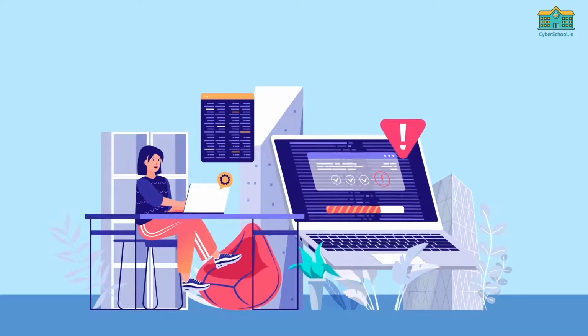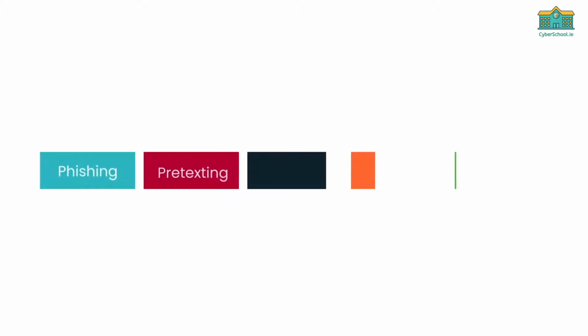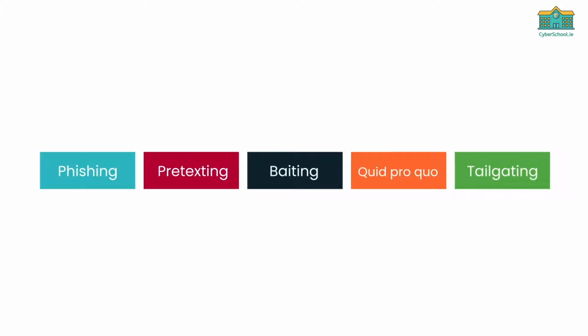What are the 5 types of social engineering? Social engineering is a term that encompasses a broad spectrum of malicious activity. Let's focus on the 5 most common attack types that social engineers use to target their victims. These are phishing, pretexting, baiting, quid pro quo, tailgating.